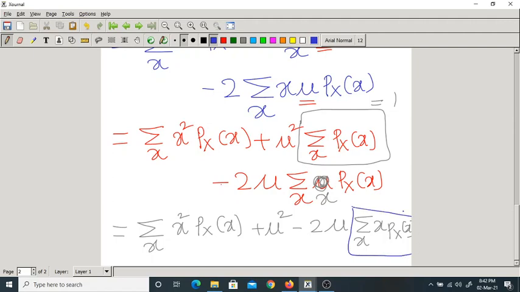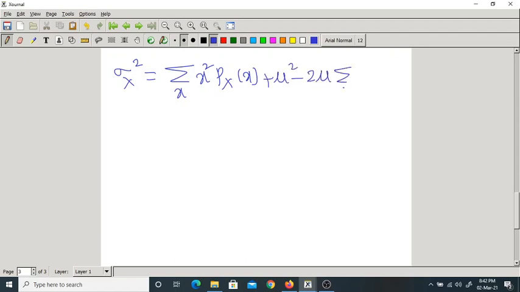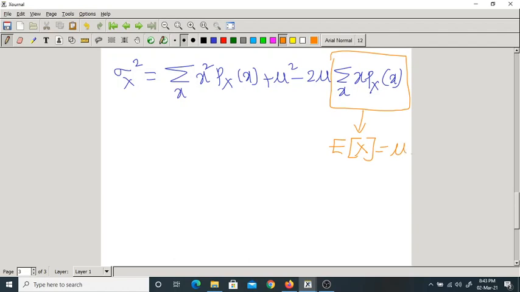Let me write on one more page. Finally, what we got here is sigma x square, as summation over x square into px of x plus mu square minus 2 into mu into summation over x into px of x. What is this? It is nothing but expectation of x, also called mu or mu x.